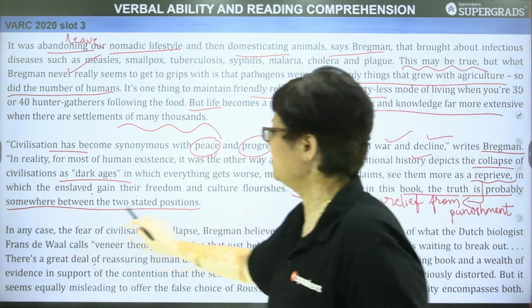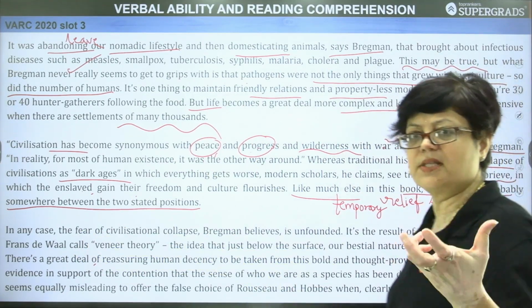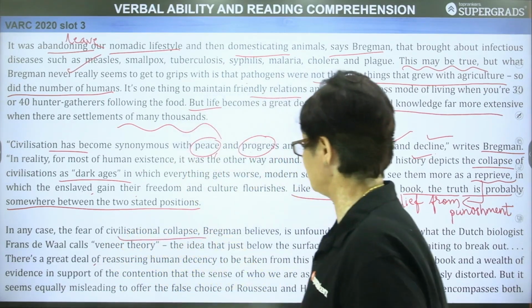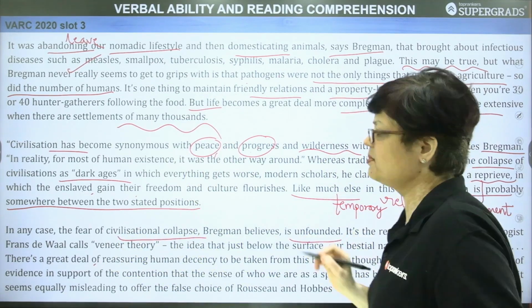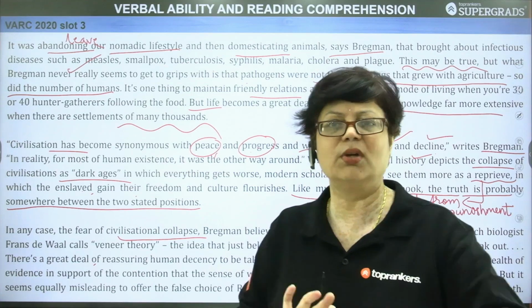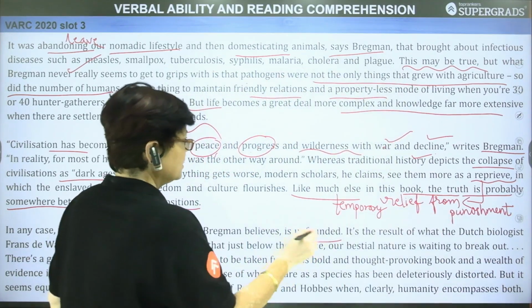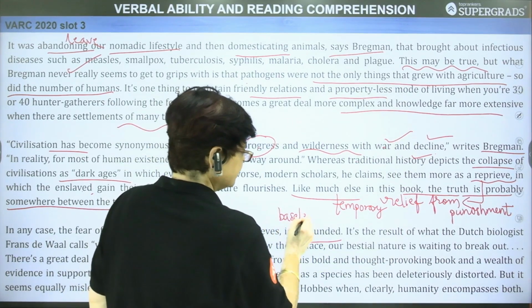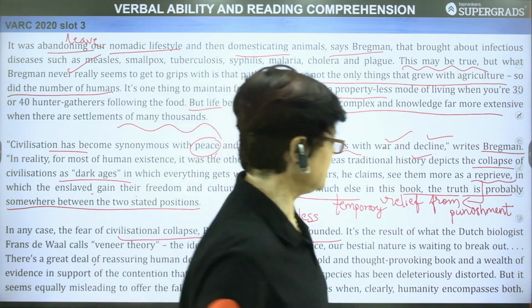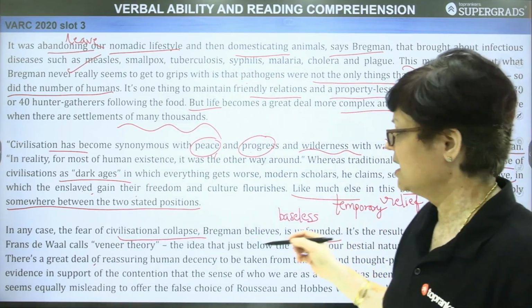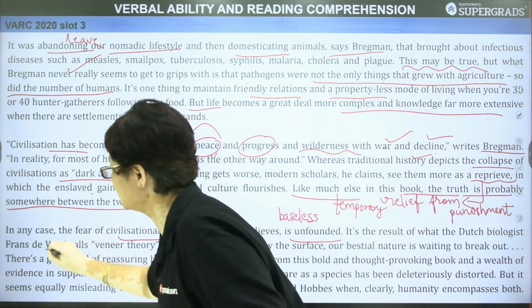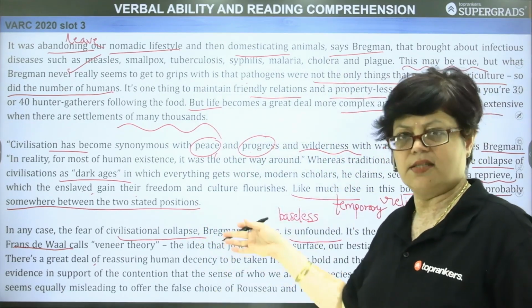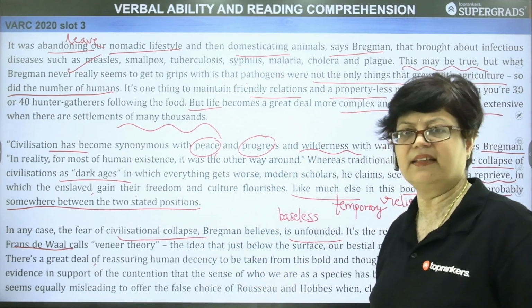In any case, the fear of civilizational collapse. Now comes the concluding passage, the concluding paragraph. The fear of civilizational collapse, Bregman believes, is unfounded. This belief is unfounded, मतलब baseless. Unfounded means जिसका कोई base, जिसका कोई बुनियाद नहीं है, baseless. It is a result of what the Dutch biologist Frans de Waal calls. Now, one more mention, one more philosopher. He recently passed away in this year. Yes, he passed away, I think, in March or April.